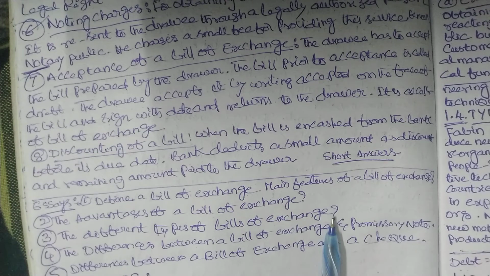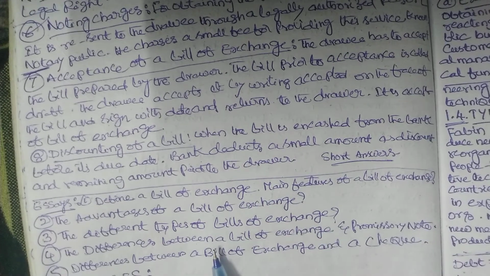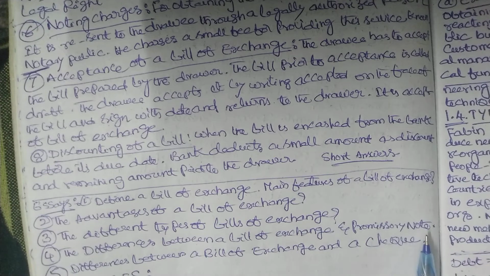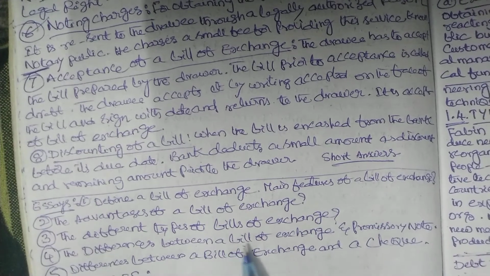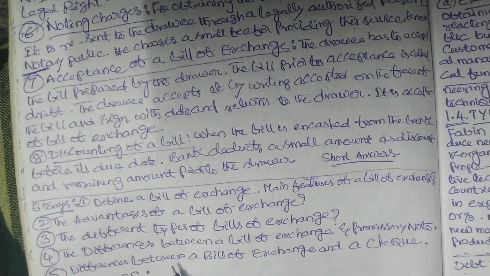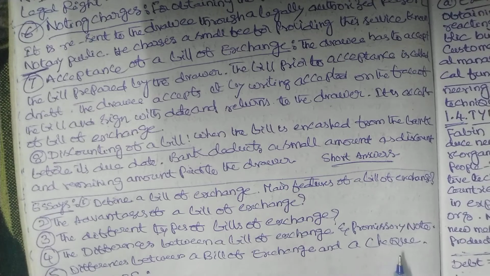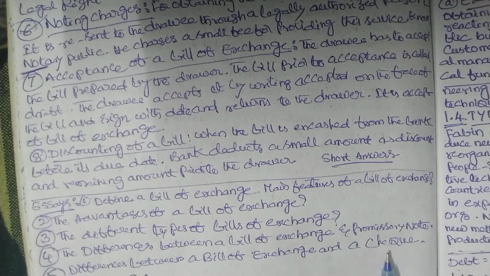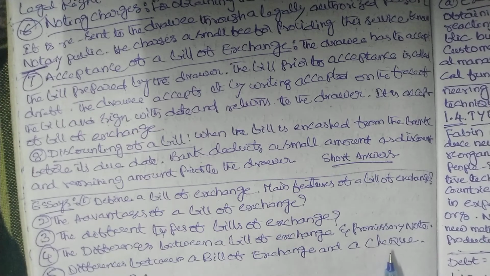Now in this chapter let us discuss the differences between a bill of exchange and a promissory note. And the fifth concept is the differences between a bill of exchange and a check. All money related matters come under the Negotiable Instruments Act 1881.